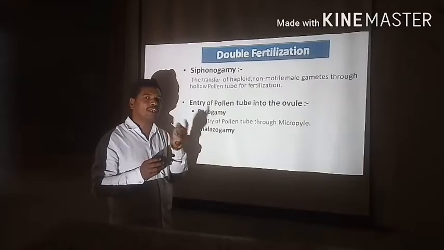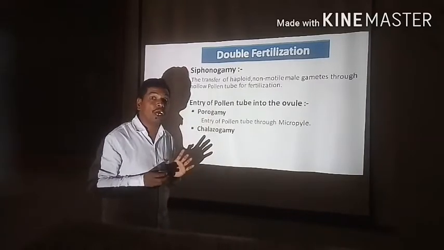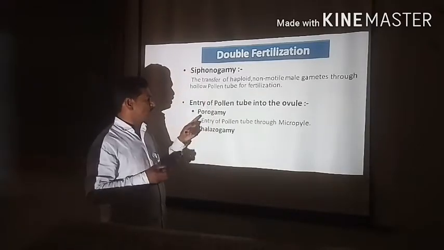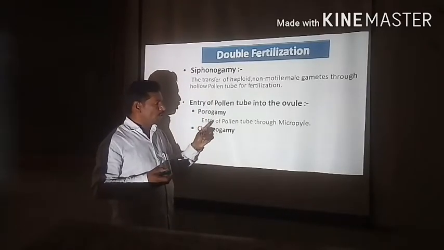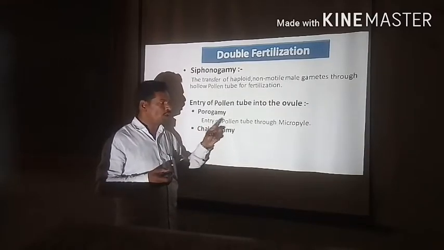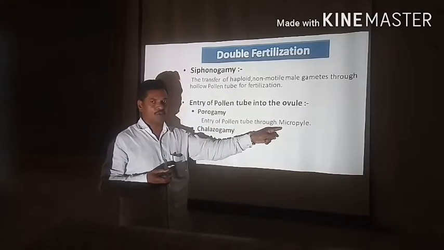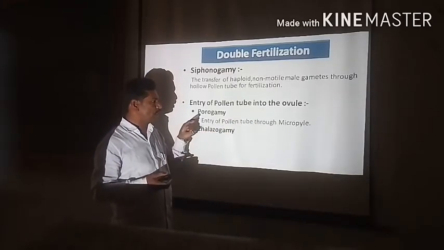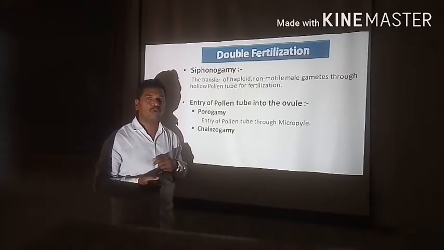Poro means pore, which is related to the micropyle, because the micropyle is nothing but a pore. See here, porogamy: the entry of pollen tube through the micropyle. When this takes place, the process is said to be porogamy.